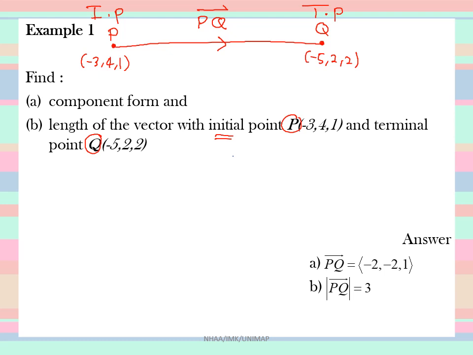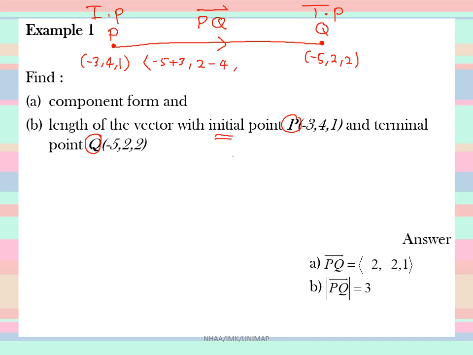So what is the component form of vector PQ? Take the terminal point minus the initial point. The first component is minus 5 minus minus 3, that is minus 2. The second component is 2 minus 4, which is minus 2.